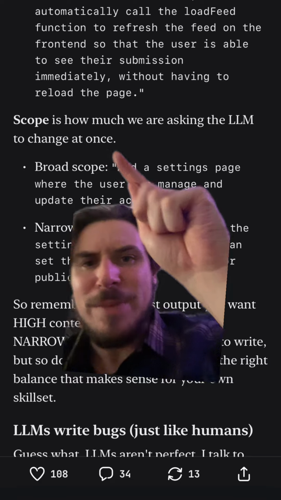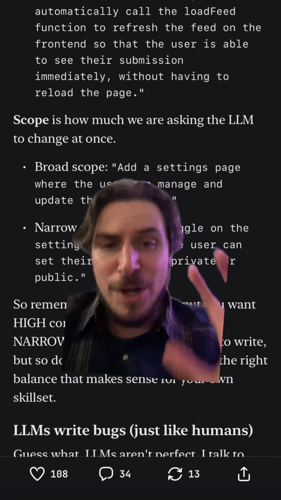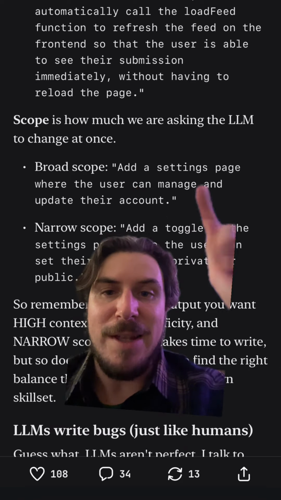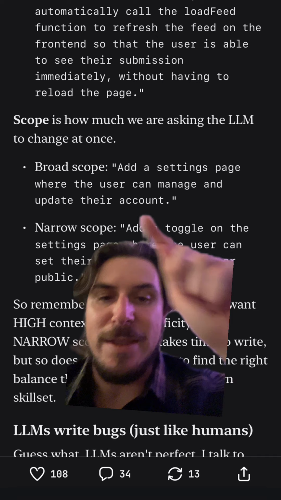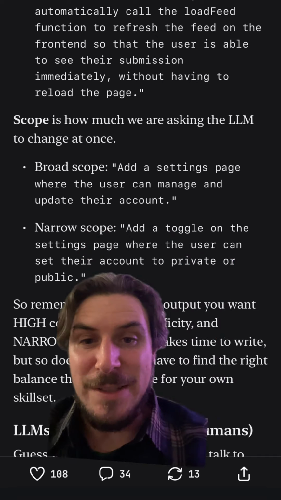And lastly, scope. That's how much we're asking the LLM to change all at once. How much scope is in this ask, this prompt. Here's a broad scope. Add a settings page where the user can manage and update their account. It's a lot going on there. The LLM's probably not going to be very successful.